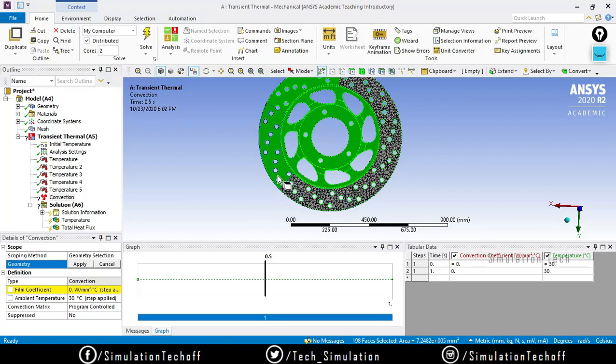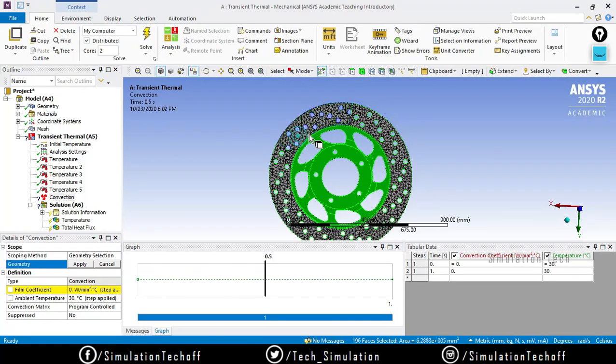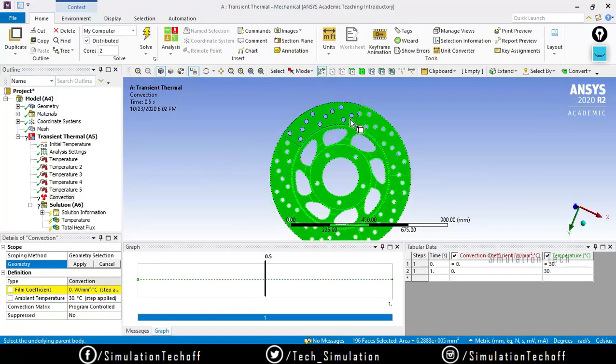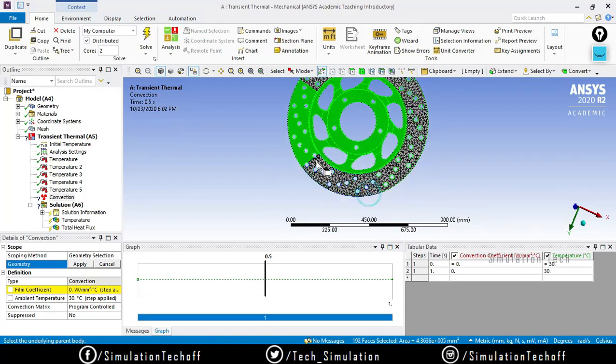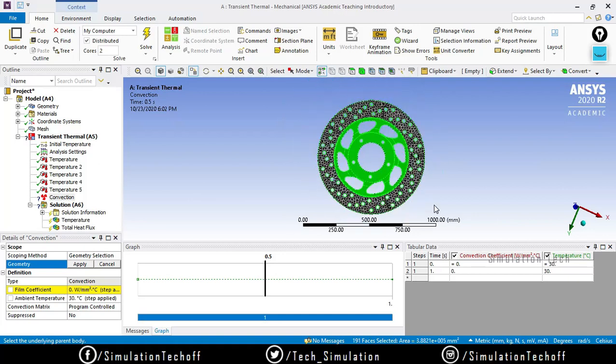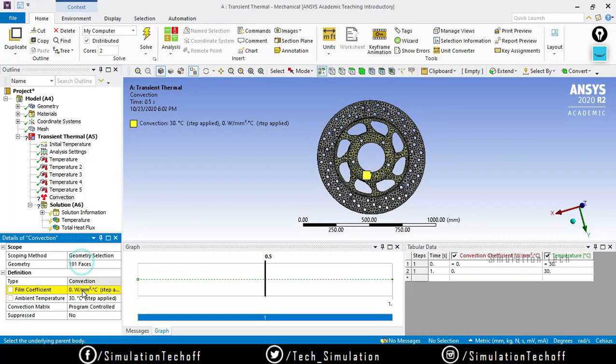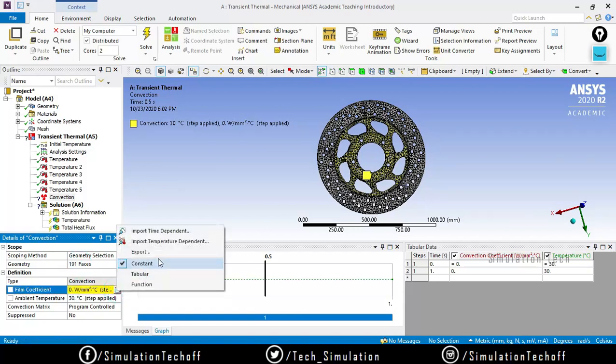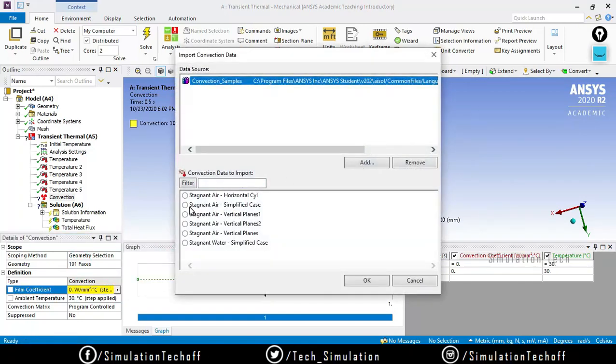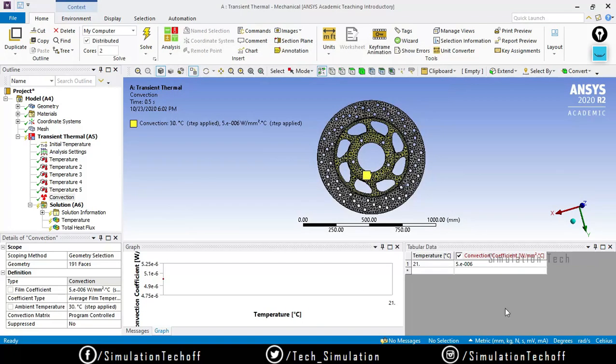So that's it. Okay, and click on apply. I will use the tabular data, so maybe stagnant here. Now click on solve.